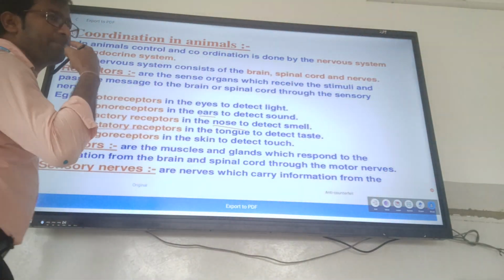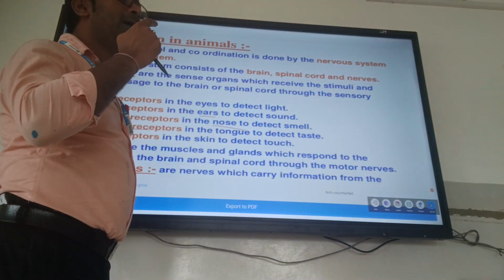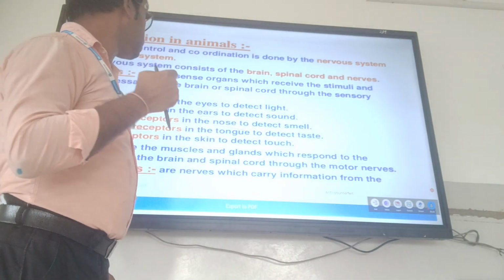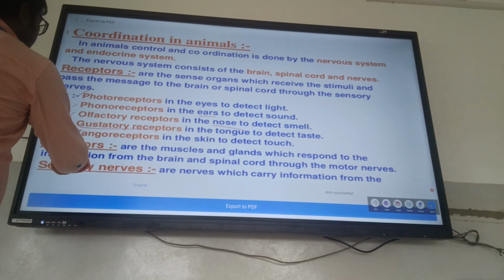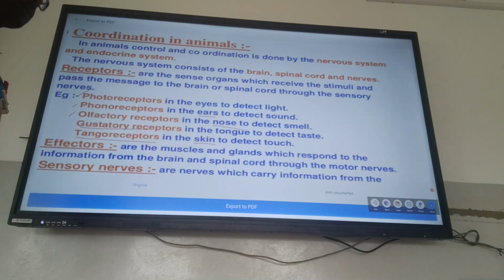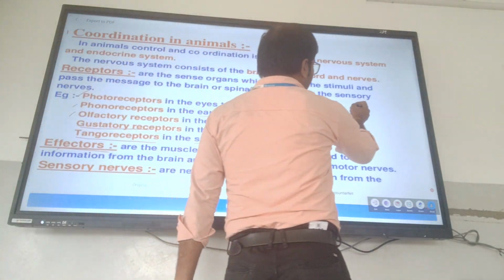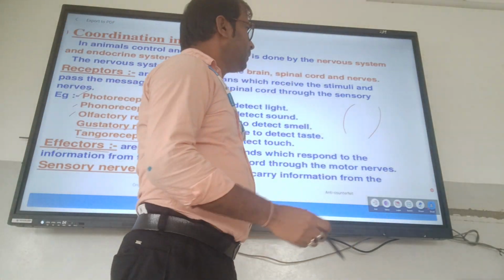Gustatory receptor is present in your tongue. Then tangoreceptor is present in the skin. Then effector means muscle. Effector means muscle.